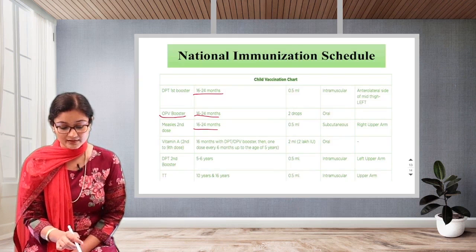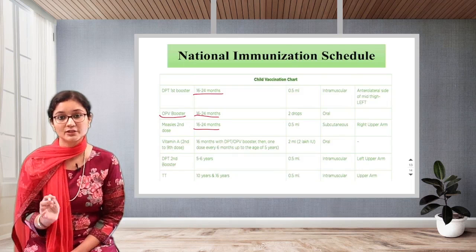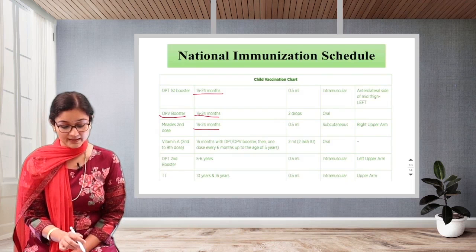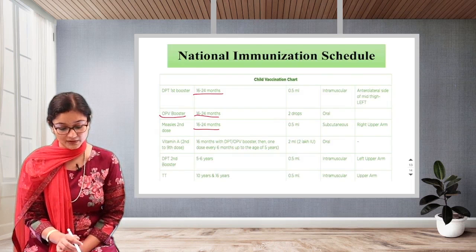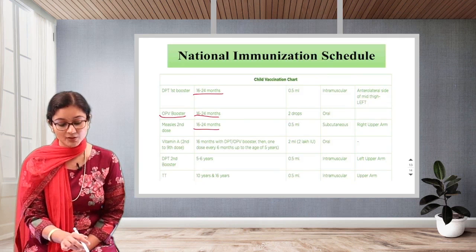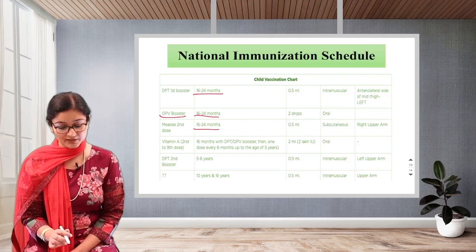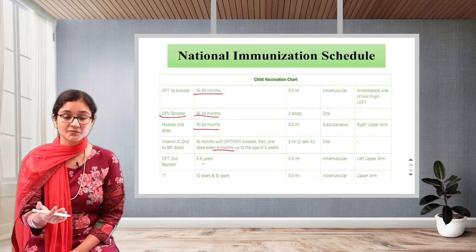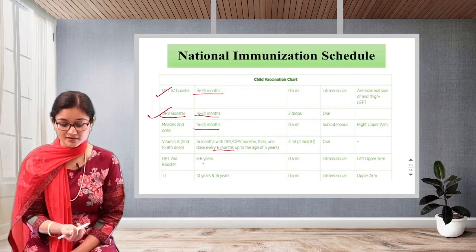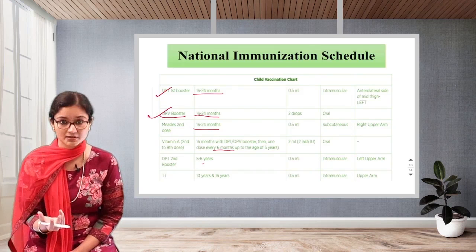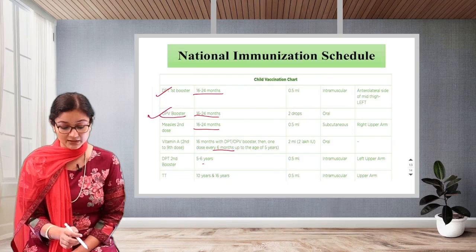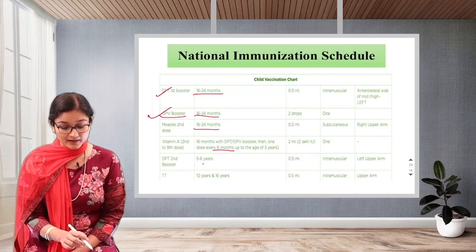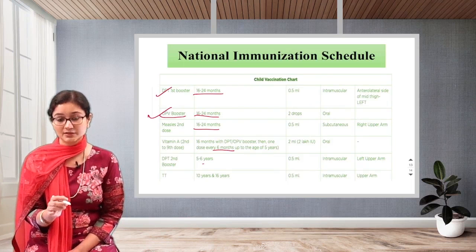Okay, again, measles second dose is also given between 16 to 24 months. Okay, 0.5 ml subcutaneous right upper arm. And vitamin A second to 9th doses are given 16 months with DPT, as we have seen these 2 booster doses. Along with that, we can give vitamin A. Then 1 dose every 6 months up to the 5 years. Now, this is just an oral thing, na? So it can be administered along with it. Okay, so you just remember that vitamin A is given along with DPT and OPV booster, and then 1 dose every 6 months.